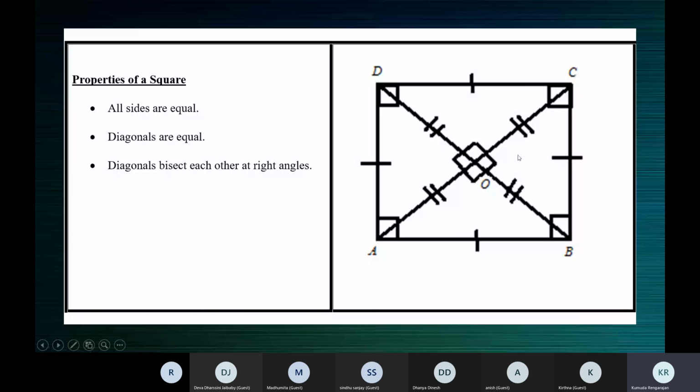Because a square is a parallelogram, opposite sides will be equal. So if AB is 10, DC is also 10. And when BC is 10, AD is also 10, because opposite sides are equal. That means all the sides are 10. Let's do it again. When we say adjacent sides are equal, it means all the sides are equal.